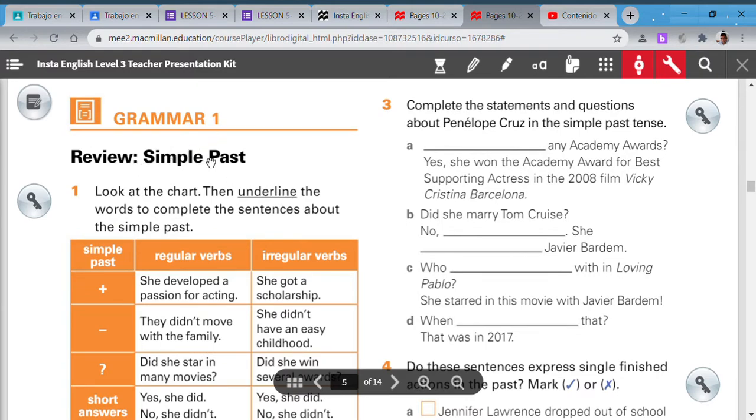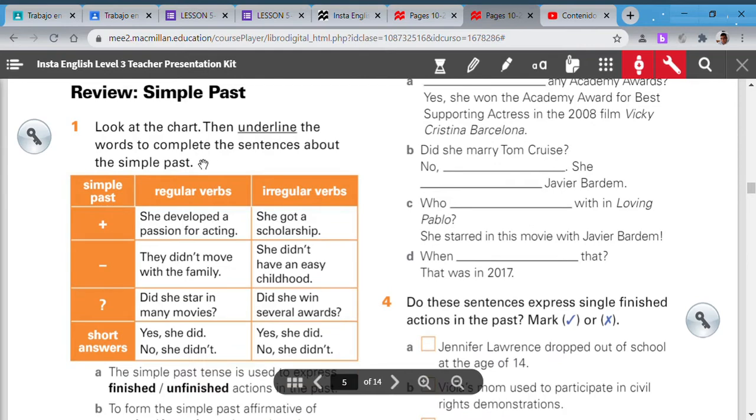Today we're going to see a little bit about this grammar review: simple past. When we talk about the past, first of all, we need to be careful with the verbs because we have regular and irregular verbs. So, you need to be careful. For example, regular verbs are the normal verbs.